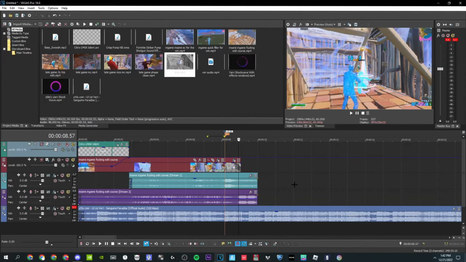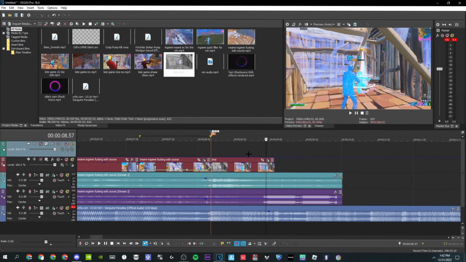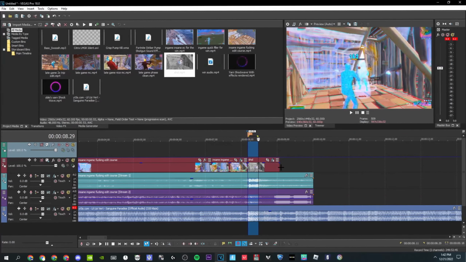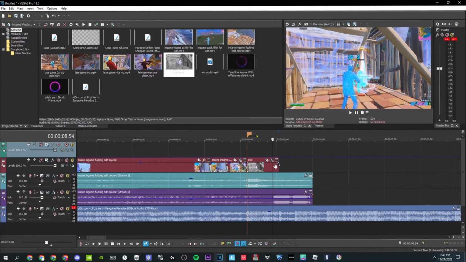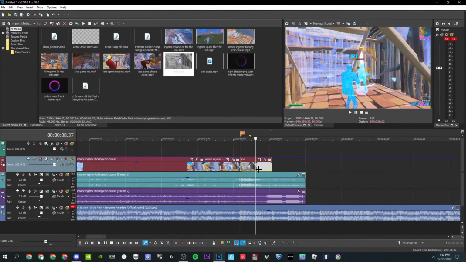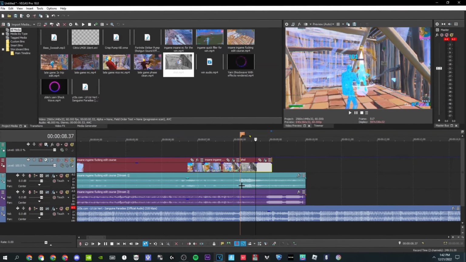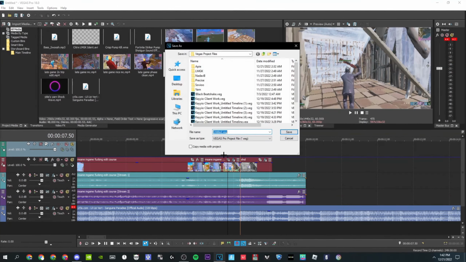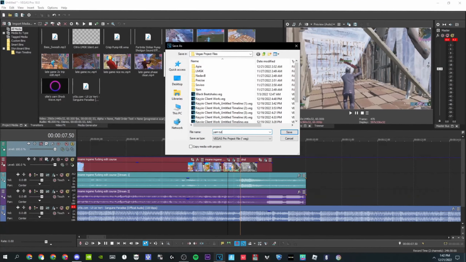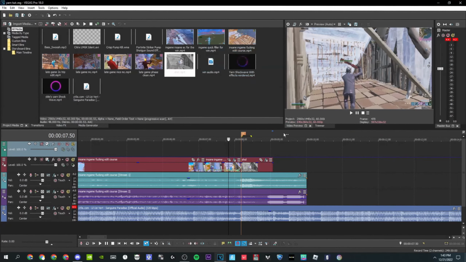Alright, that's clean. Now you want to find where the clap is, so then you can cut off the clip over there. I already have it cut out because of how long the render was. So that's already perfect. So what I like to do for my transitions, I like to make nested timelines. So what you want to first do is you want to save your project file. So you're going to press Control S, and then you want to name your project file to anything you want. I'm going to name it yarn tut, and then you want to save it.